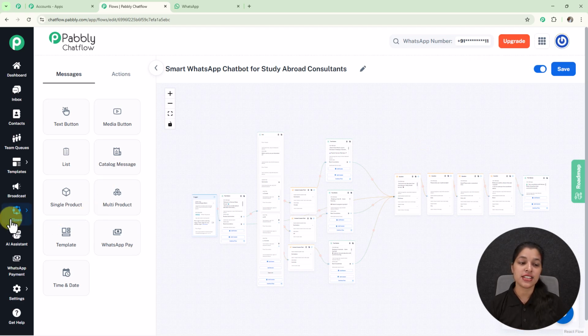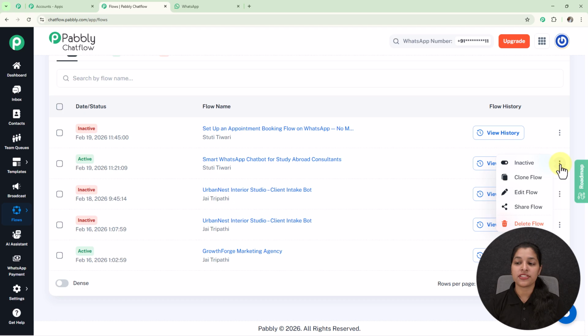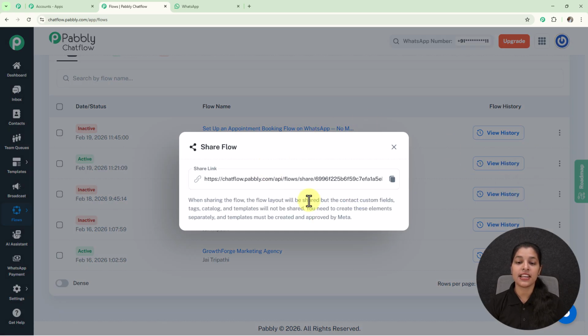So for that you just have to go to the flow builder page, and here you can see this is the WhatsApp chatbot flow which I have created. So I'm going to select three dots of this flow, and here we are getting this option for share flow which you have to select, and here we are getting the shareable link which you can share with your friends, team members and colleagues so that they can also know about this amazing automation tool.